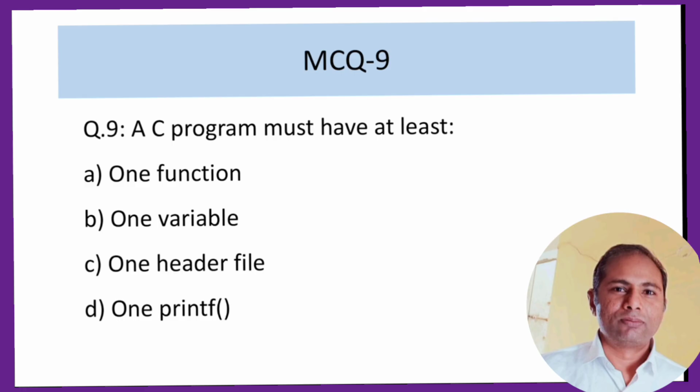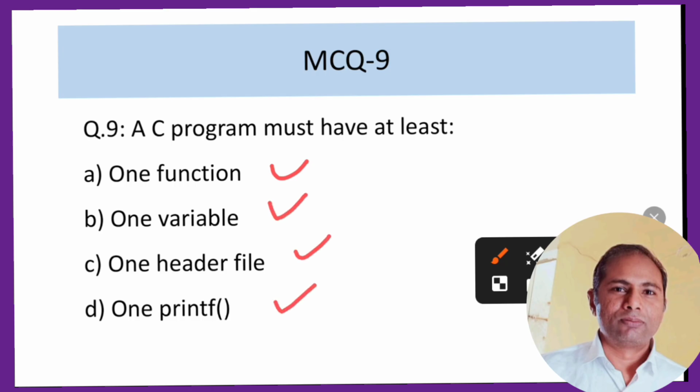Now if we talk about MCQ number 9, the question is: a C program must have at least, and the four options are one function, one variable, one header file, one printf. If we do not want to print, then we will not include printf. If we are not including anything, then any function is not necessary. Sometimes a variable is also not necessary. Whatever we are writing goes inside a function, so one function is compulsory in the C language.